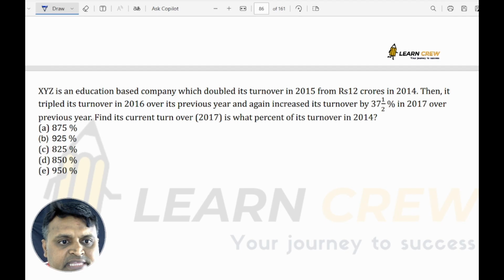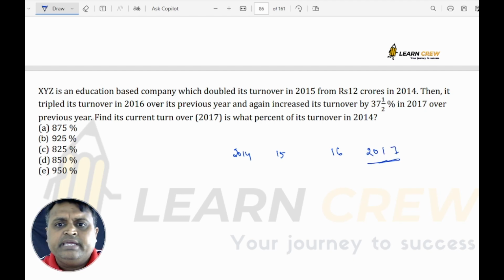XYZ is an education-based company which doubled its turnover in 2015 from 12 crore in 2014. Then it tripled its turnover in 2016 over its previous year, and again increased its turnover by 37.5% in 2017 over the previous year. Find its current turnover as what percentage of 2014. So here, in 2014 I am taking, then 15, 16 and 17.